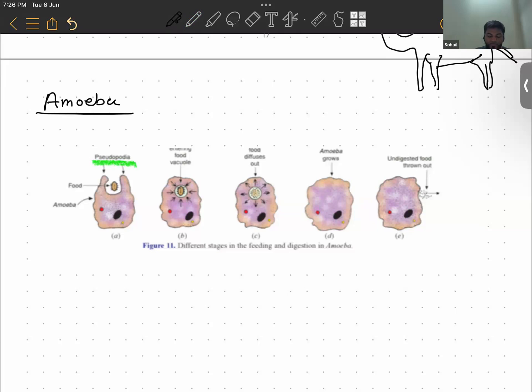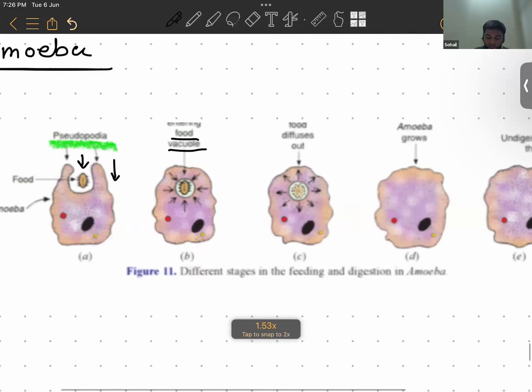Yeah. So as soon as a prey comes near to an amoeba, it develops false feet and it starts enclosing that prey towards itself. Once the prey has reached close enough, then the feet will join together, and the food vacuole present in their body entraps that food. See how this insect, or whatever the prey here is, is getting entrapped into the food vacuole. You know what is a food vacuole?